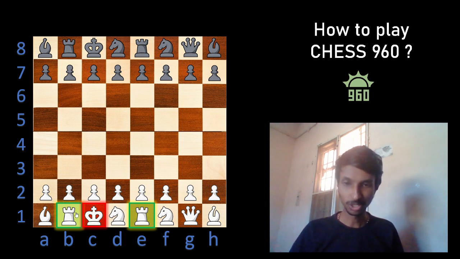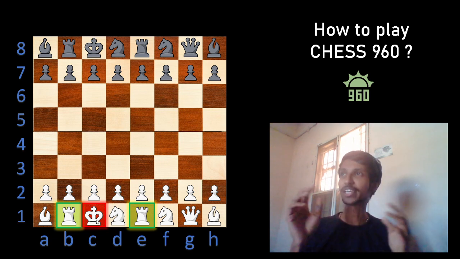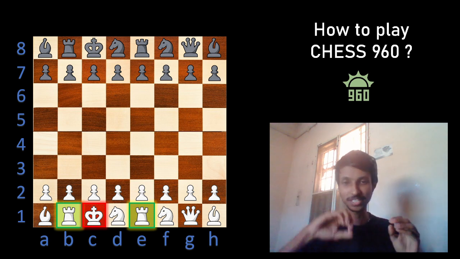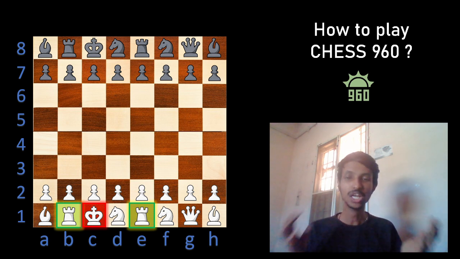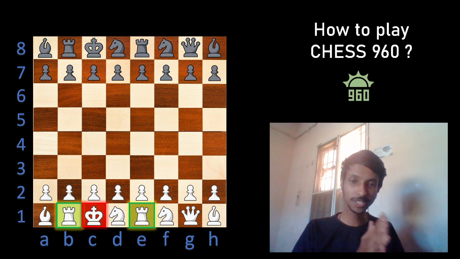You can see here one of the rooks is on the B file and one is on the E file, but the king is between them. Why such a rule? Because castling can be done in normal chess on two sides, right? King side and queen side. So that is why here also the king is in the middle of both the rooks, so that castling can be done on both sides.